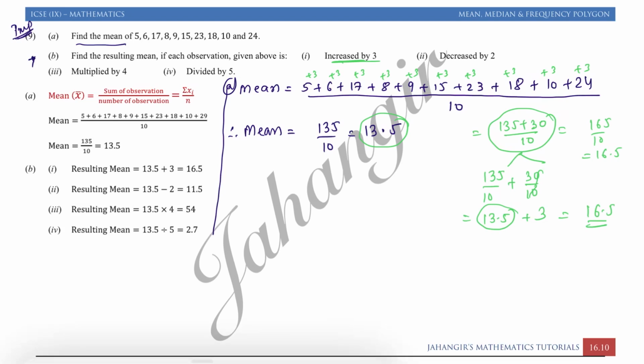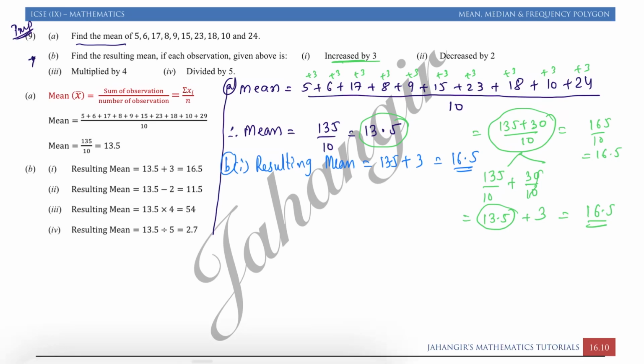So here this result I am going to use. In B, for the first part, the resulting mean is old mean, that is 13.5, plus 3, that is equal to 16.5. This is the answer for the first question.